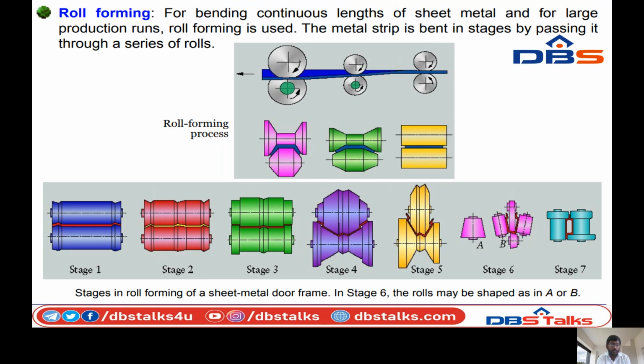Next, roll forming. For bending continuous lengths of sheet metal and for large production runs, roll forming is used. The metal strip is bent in stages by passing through a series of rolls. So the metal strip will be bent in different stages by passing through the series of arranged rolls.